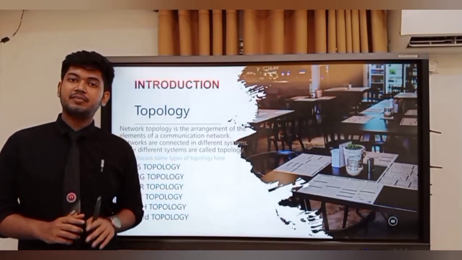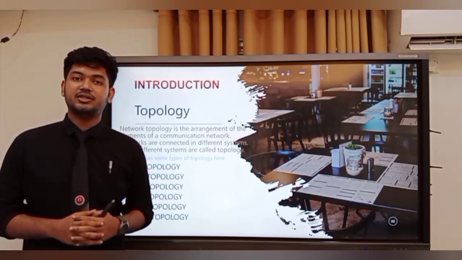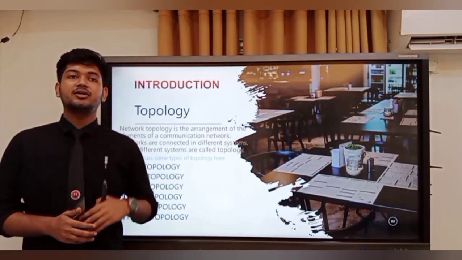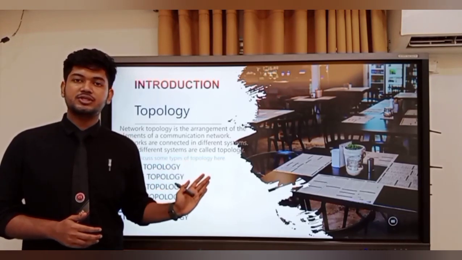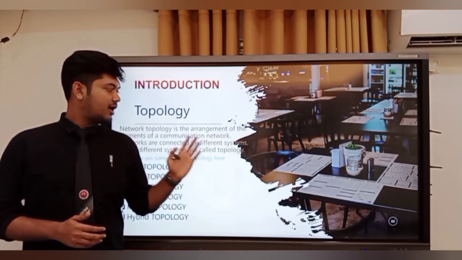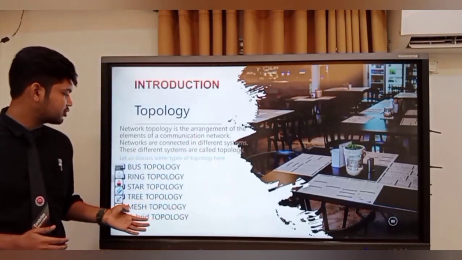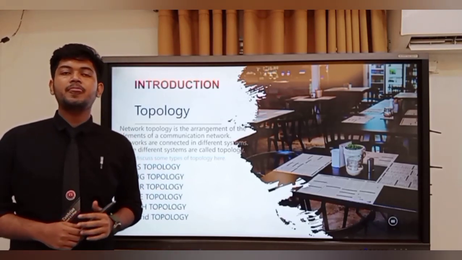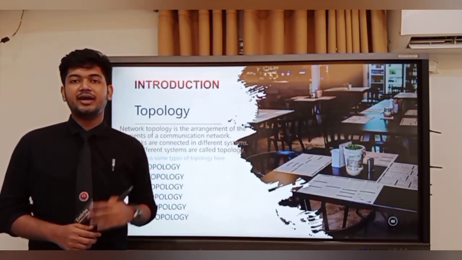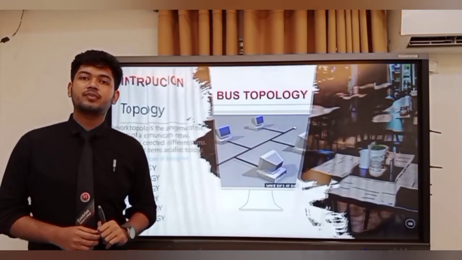Topology is nothing but a system of how computers are connected with each other and how they can transmit data to another computer. So in this network topology system, we will see the transmission of data. There are 6 kinds of network topology: bus topology, ring topology, star topology, tree topology, mesh topology, and hybrid topology. At the very beginning, we will discuss bus topology.